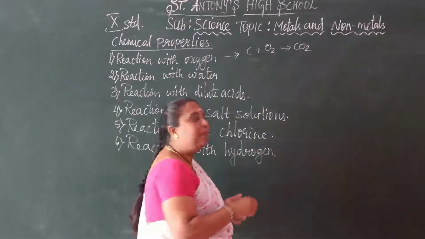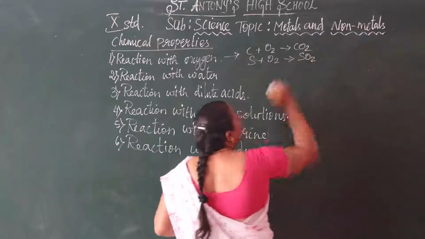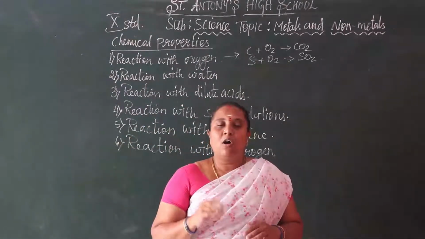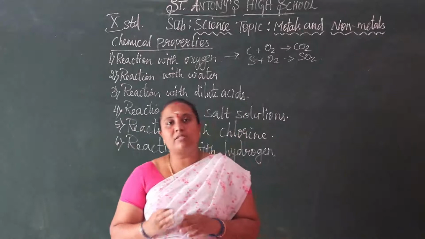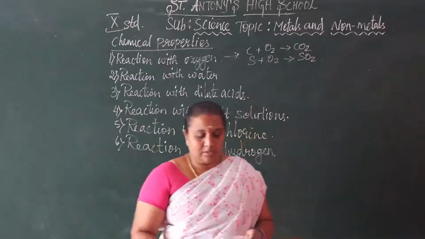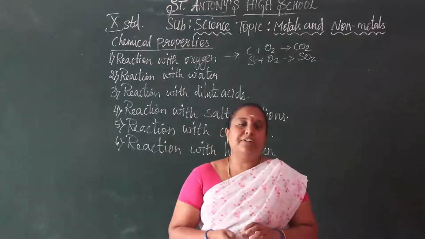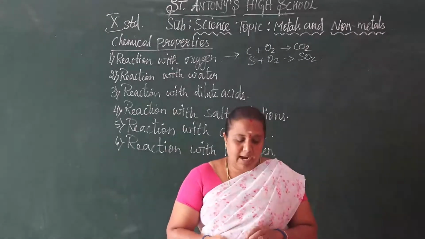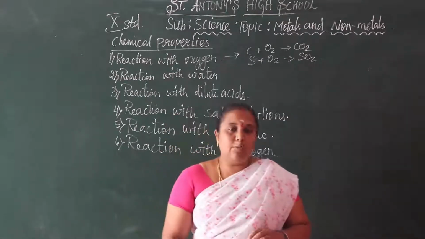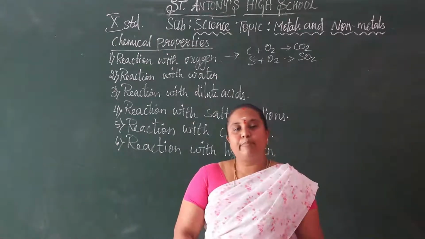Then we have sulfur plus oxygen, which gives sulfur dioxide. So non-metals react with oxygen to form non-metallic oxides, and non-metallic oxides are always acidic in nature. Understood, children? But CO and N2O are neutral oxides, so they are neither acidic nor basic in nature.